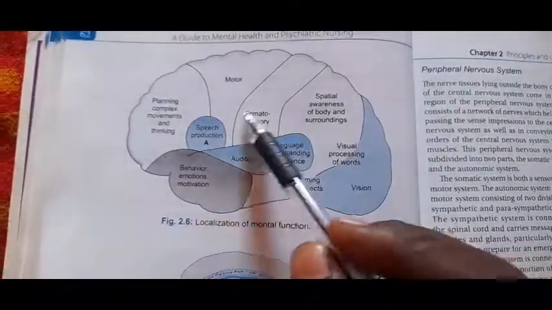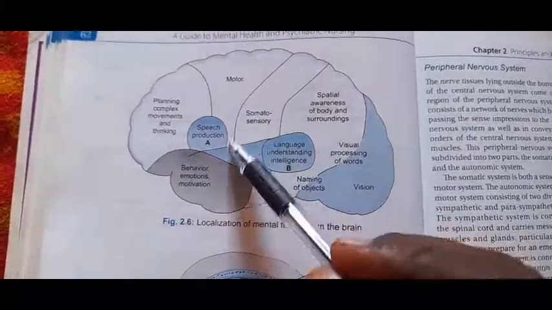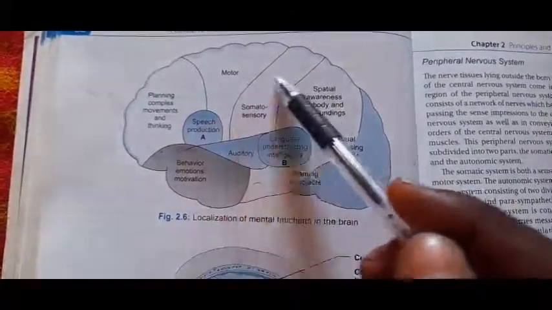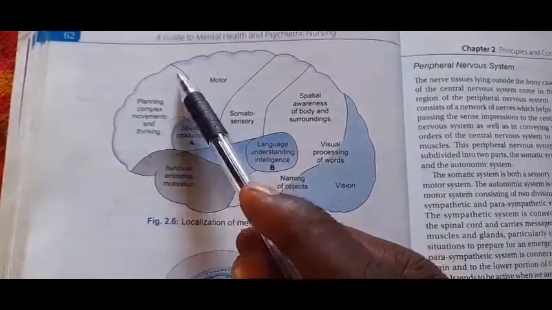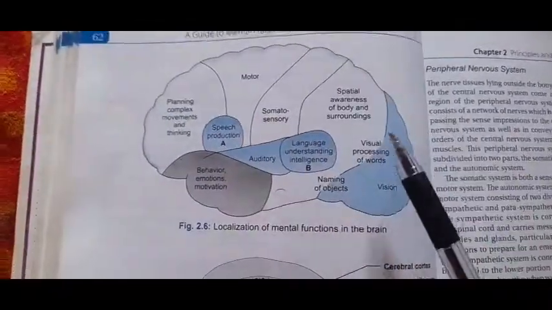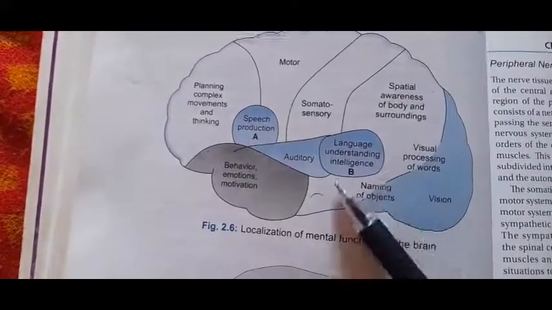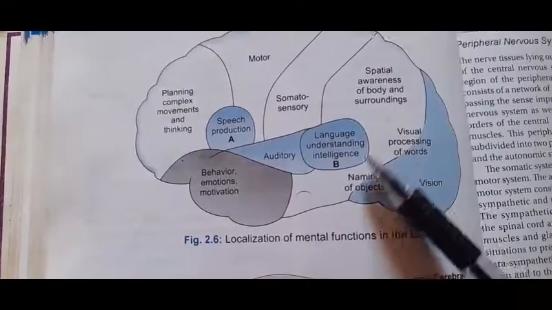The temporal lobe is near about the temporal bone. Then the parietal lobe is a bit near about the parietal bone. And the occipital lobe is behind, or near, the occipital bone.